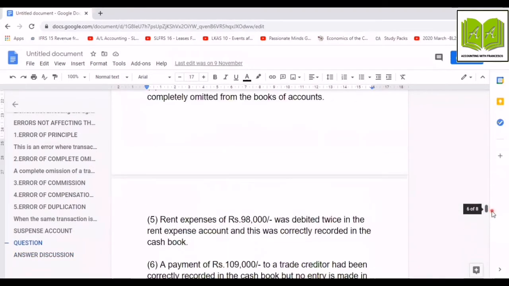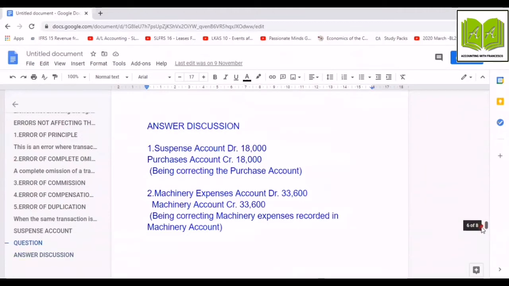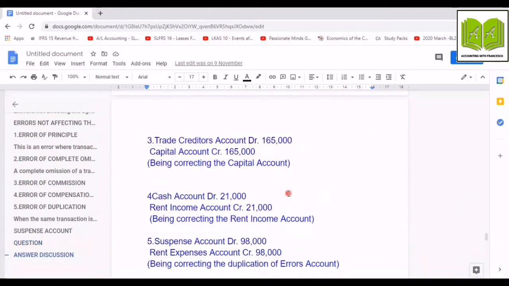So let's move to error number 4. Rent income received of rupees 21,000 has been completely omitted from the books. This is an error of complete omission. So it is very simple. According to Luca Pacioli, the double entry for rent income received is cash account debit, rent income account credit. So just simply record that entry. This is very simple. Look here, cash account debit 21,000, rent income account credit 21,000. Error of complete omission. Very simple.